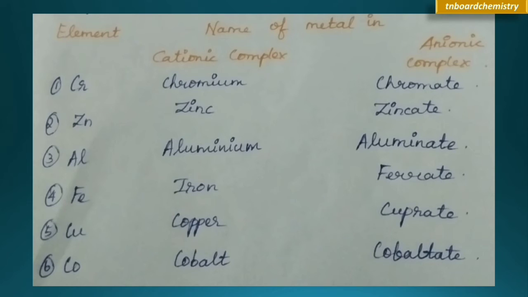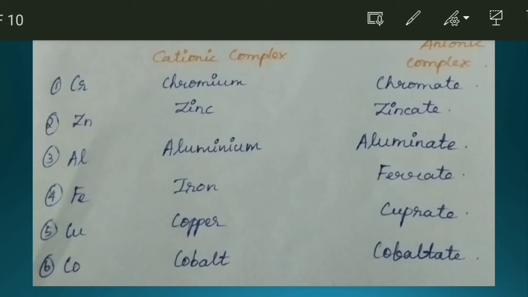Next, you can see the elements, and what we have to name when it is a cationic complex and when it is an anionic complex. If it is a cationic complex, we name it as usual. This is chromium, a cationic complex, so we name it chromium. While for an anionic complex, we name it chromate, adding ate as the suffix. Likewise for all elements. For iron, a cationic complex, it is iron. For an anionic complex, we name it ferrate. This you should know.